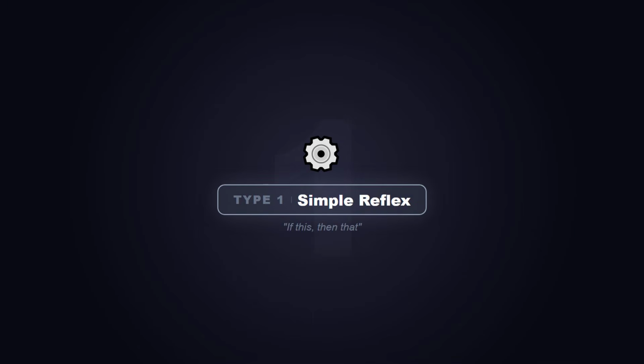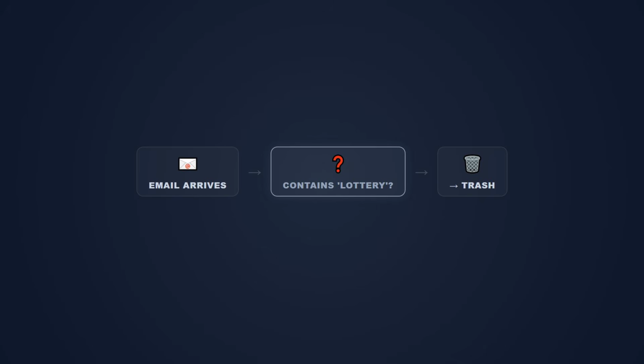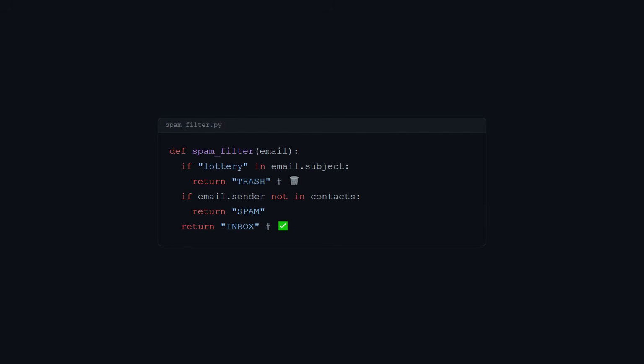Type 1. Simple reflex agents. These are the if-this-then-that of AI. No memory, no planning, no learning. They see a condition, they fire a rule. That's it. Think of your email spam filter. It sees the word lottery in the subject line? Trash. It doesn't remember the last 100 emails it filtered. It doesn't learn from your behavior. It just matches patterns and acts.